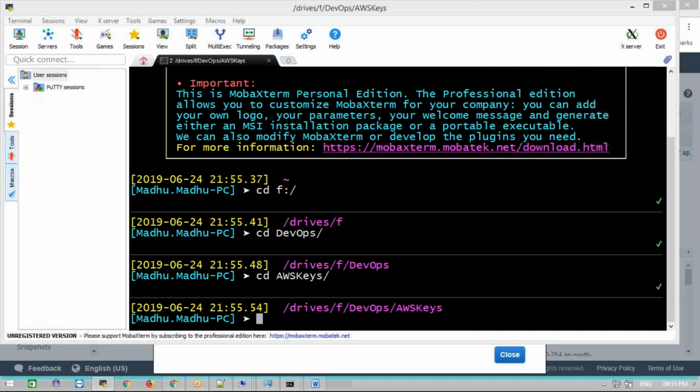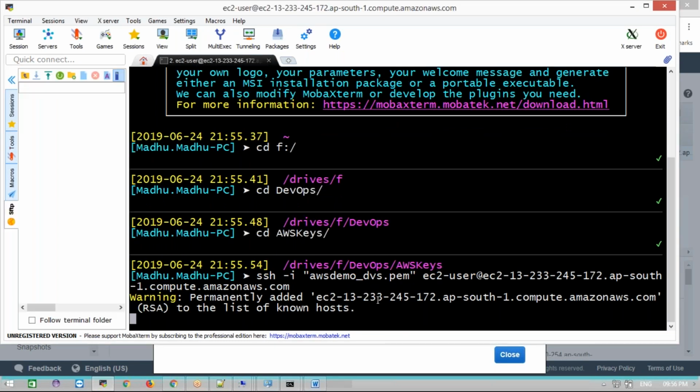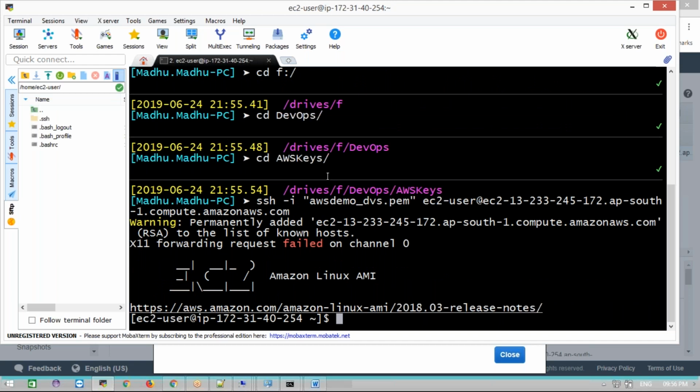Why am I coming to this path? This key, right? This AWS demo PEM file, I have this PEM file in my local system. In this path I have this file. That's why I came to this path. If you want to run this command, you need to go wherever we have the PEM file. How will you get the PEM file? I told you, I click the checkbox, right? That time it will come here.